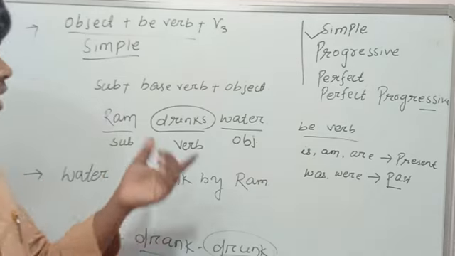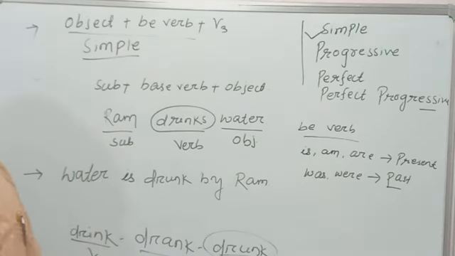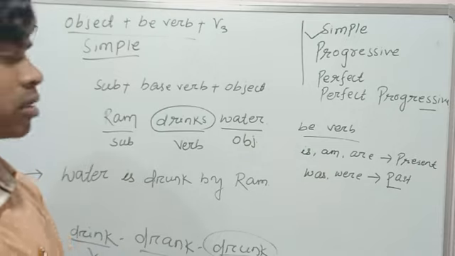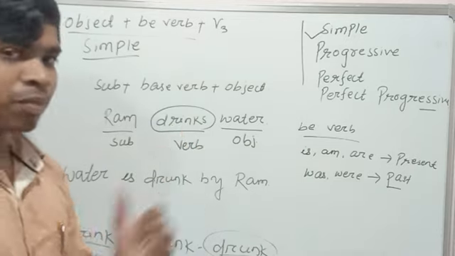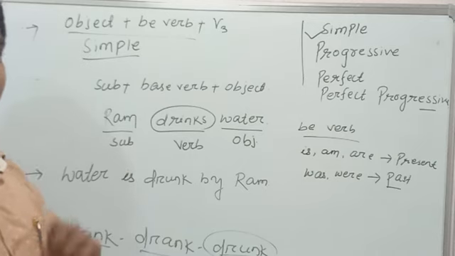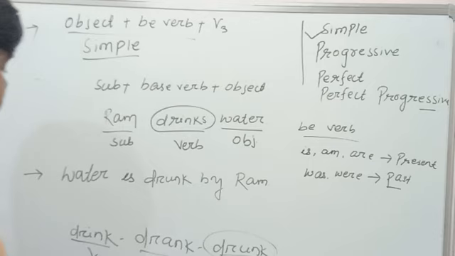Okay students, I have told you the present form. Now we will see how to convert active to passive if the sentence is given in past tense.